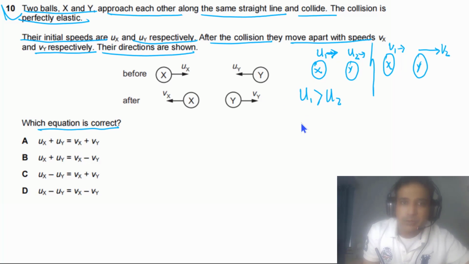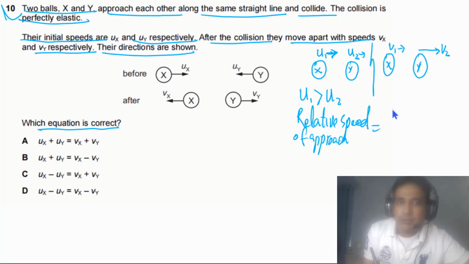For this case, you need to understand that as the collision is perfectly elastic, the relative speed of approach should be equal to the relative speed of separation.